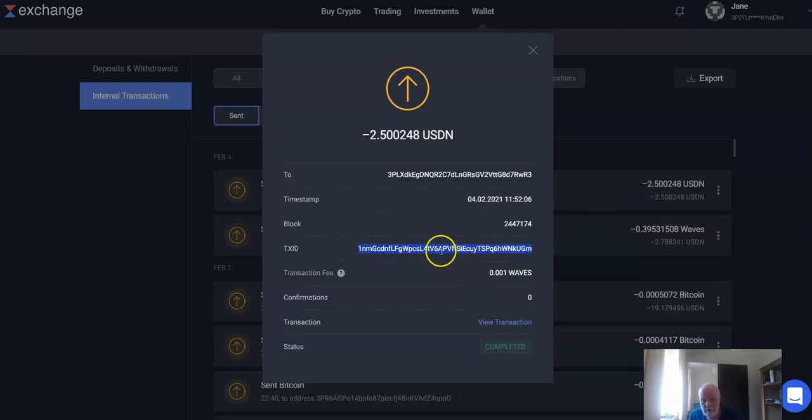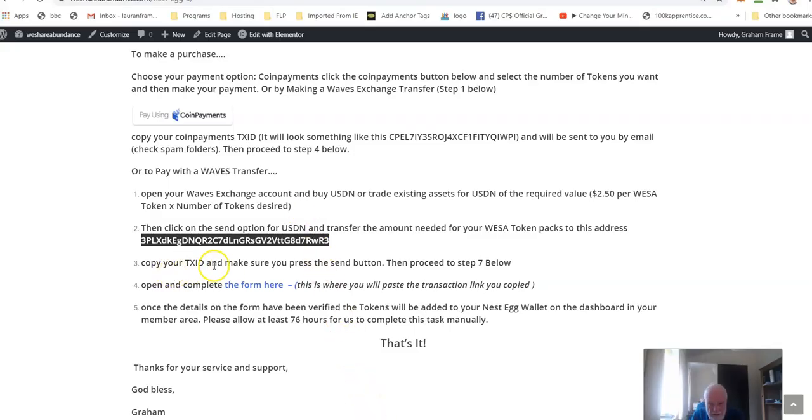So we're going to make sure that we've got that one copied, and we're going to go back here. It says copy your TX ID and make sure you press the send button. We've done that, and then proceed to step 7 below. It should say step 4. I'll get that changed in a moment. Okay, we click on form here.